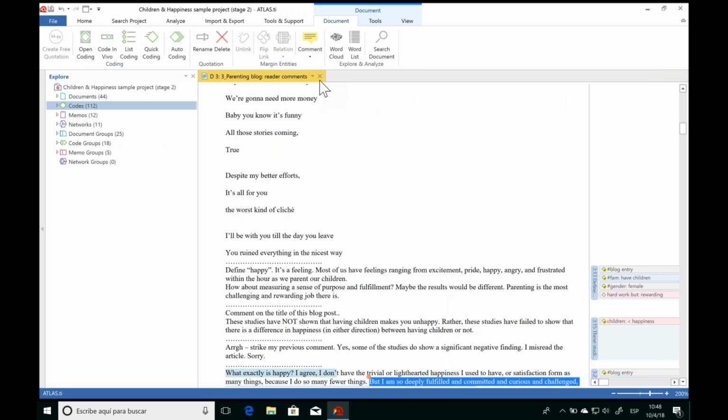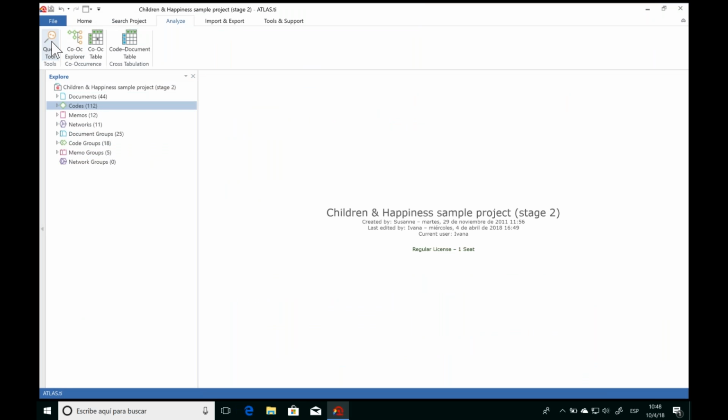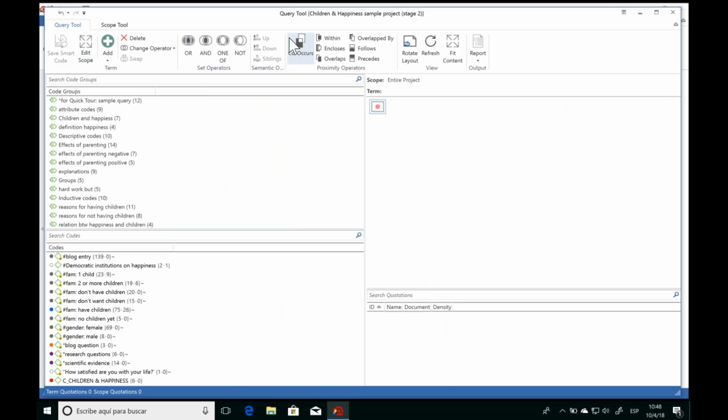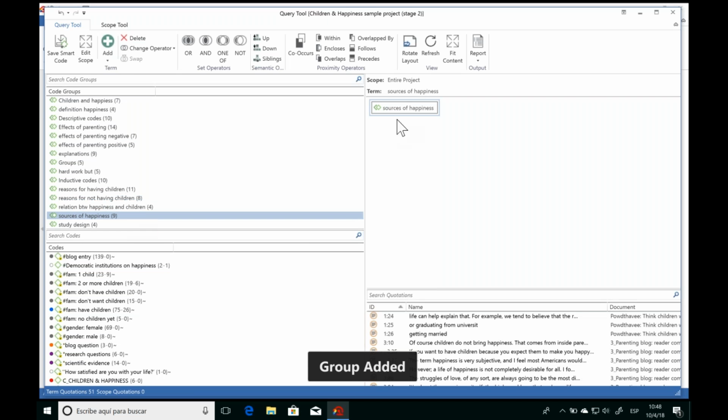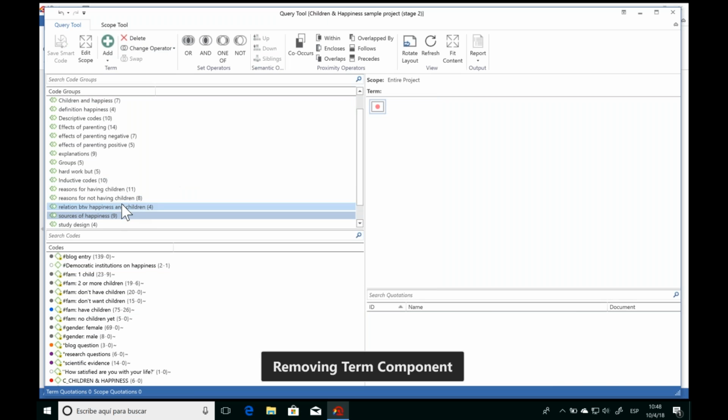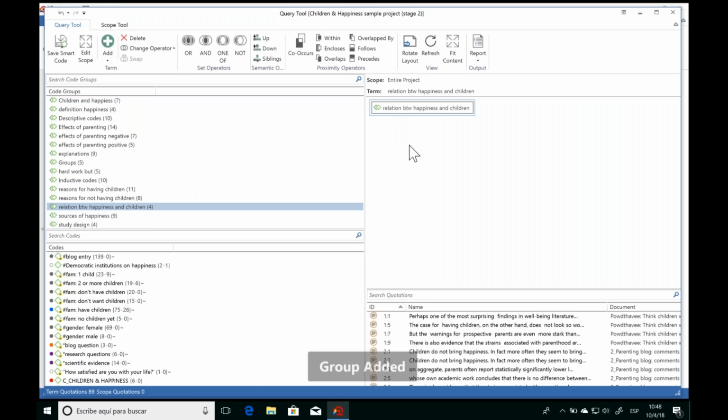Now finally, let's take a look at the query tool. So with the query tool, we can recuperate any of the quotations from our project based on whatever queries we tell ATLAS.ti. So we can work with, again, individual codes or groups of codes. So for example, if I want to see all the quotations that we have that are all about the relationship between happiness and children, I can just directly select the group here that has 4 codes. Just double click. Oh, I clicked the wrong one. I'll just remove that. We double click and it loads it into the query space.